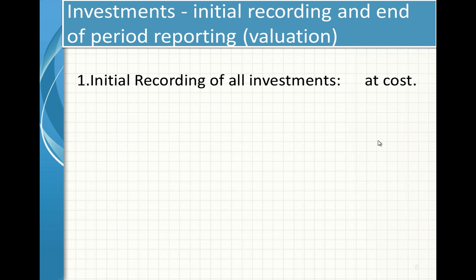How do you record the investments when you purchase them? All three types of investments ought to be recorded at cost, at what price you purchased, at the time of purchasing. Here I mentioned the initial recording of all investments. I purchased an investment. The entry would be debit investment account, credit bank account, for the price you paid: $50,000. Debit investments 50,000, credit bank account 50,000. They ought to be recorded at cost.